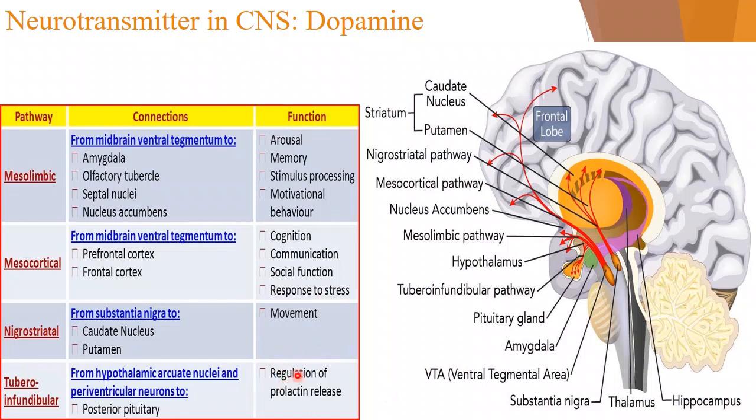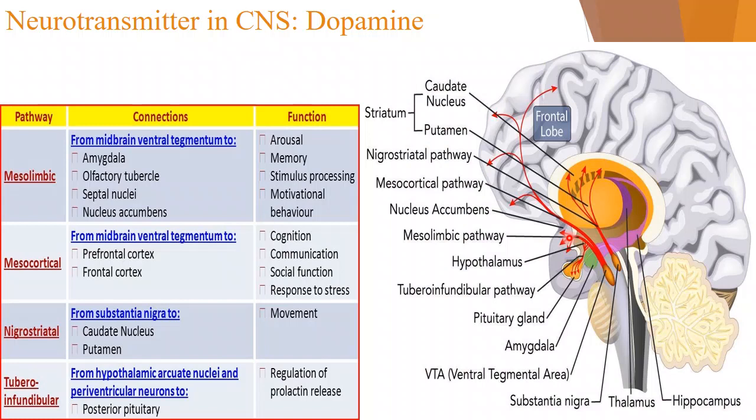Why do you need to understand this right now? Because later, when we study various drugs, suppose I tell you the mechanism of a drug is that it blocks dopamine in the mesolimbic pathway. That means you have to understand which one is the mesolimbic pathway. This is the mesolimbic pathway, and in that particular pathway the dopamine blockade will be there. So at that time you have to recall these things.